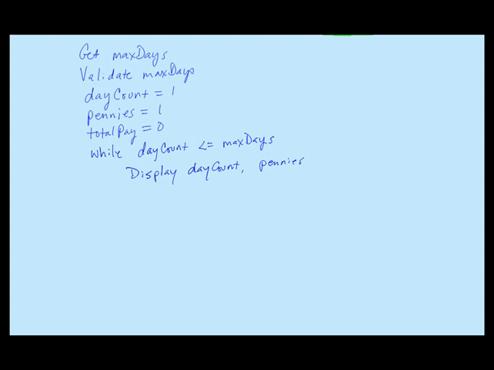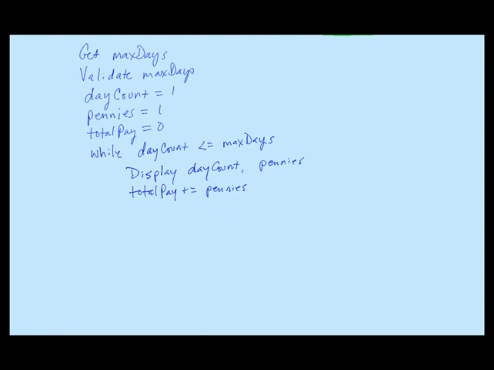Next, I'm going to accumulate the amount of pay that we've earned. So we'll say total pay plus equal pennies. And this statement simply adds the value of pennies to the value that is currently in total pay.